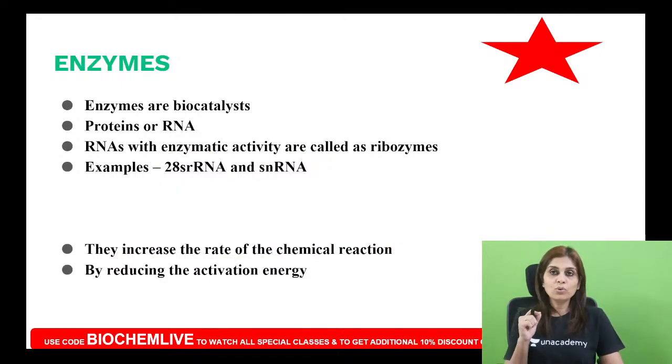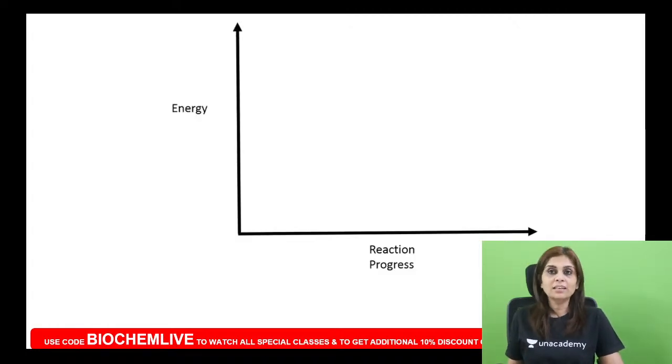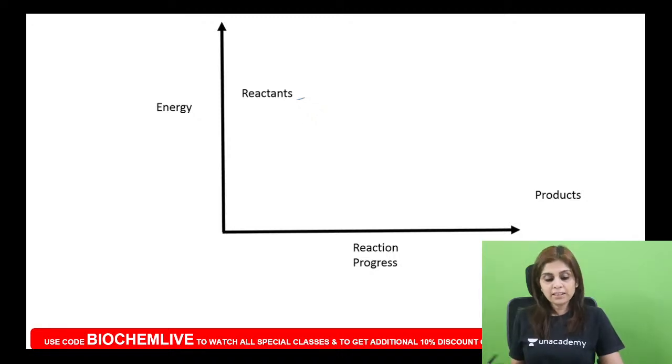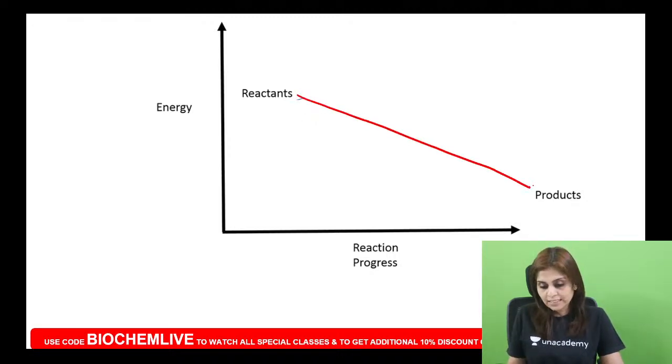And if you want to know in short what an activation energy is, you have to look at this graph. This is a graph drawn with reaction progress, which we call the reaction coordinate, along the x-axis and energy difference along the y-axis. Suppose you have a set of substrates of high energy which react to form a set of products of low energy. You expect them to go from this state to this state directly, right?